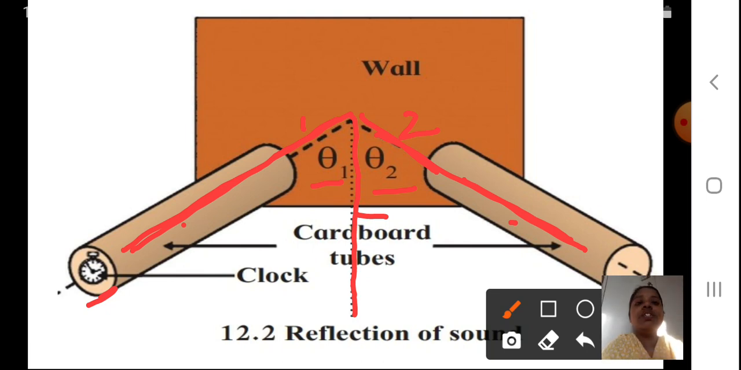So this clock voice you can hear through this cardboard tube because of the reflection through the wall. I hope it is clear to you students. You understand this experiment. It is not there for you now, but for understanding the reflection of sound, you need to understand through this experiment. I hope it is clear to you.